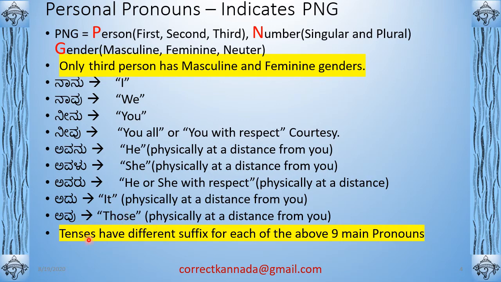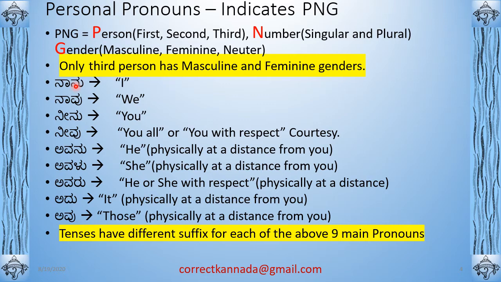Okay, now the important thing is tenses have different suffix for each of the above 9 pronouns. Now the important thing is the suffix. I'll talk about that in the next few slides when I talk about the subject of a sentence. The suffix in tenses has to directly map to the subject of the sentence.